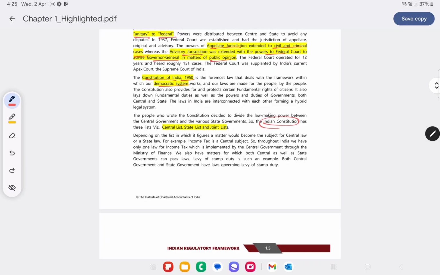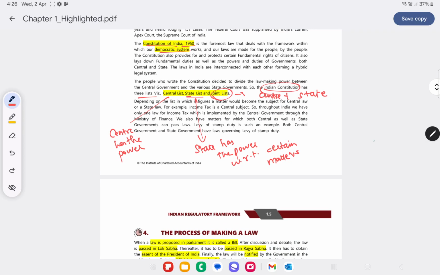The Indian Constitution has 3 lists: central list, state list and joint list. Central list is one where the center has the power to formulate the regulations and all of that. State list is one wherein the state has got the power with regard to certain matters. Whereas joint list, now what do you mean by joint list? Joint list is one wherein both center and state have their responsibilities.